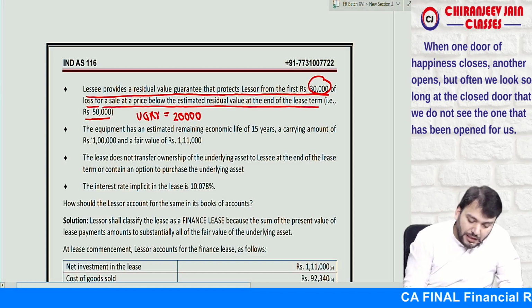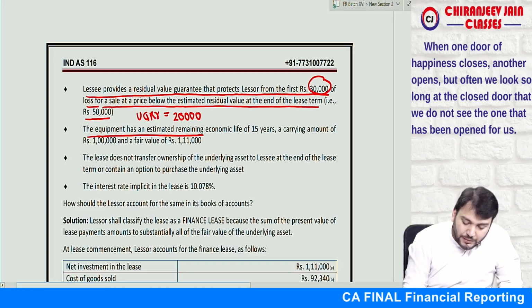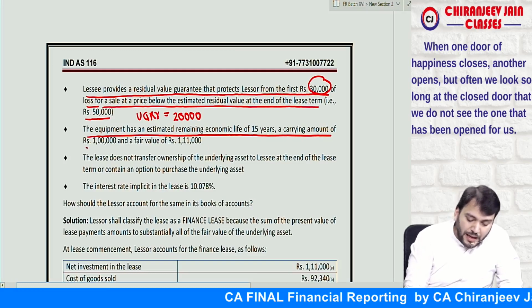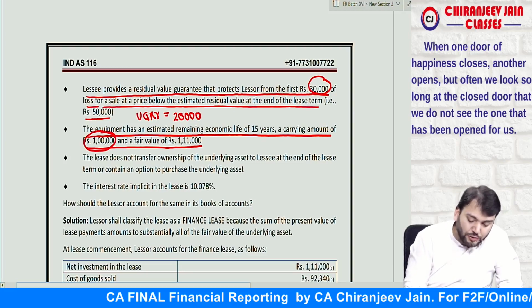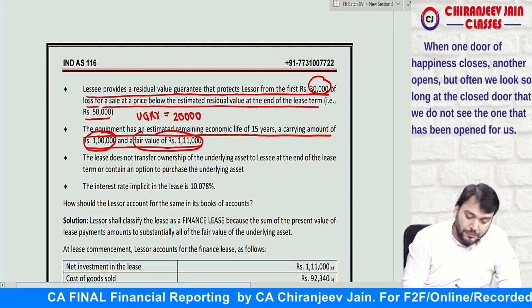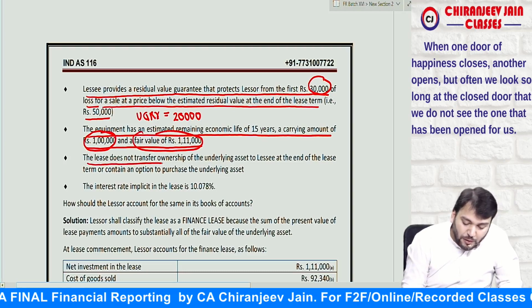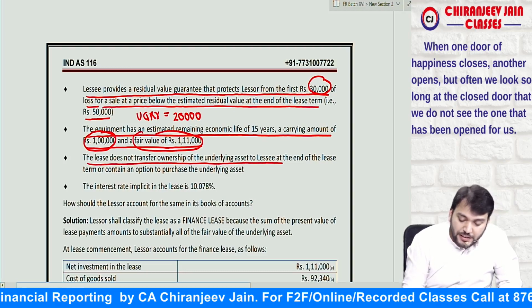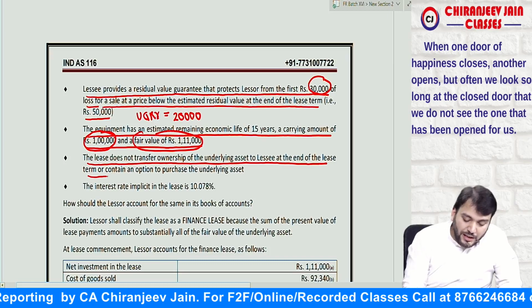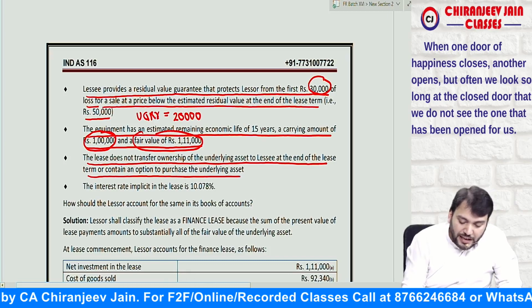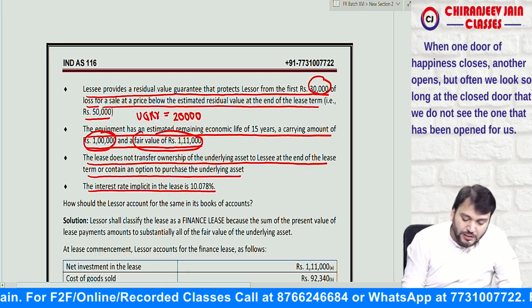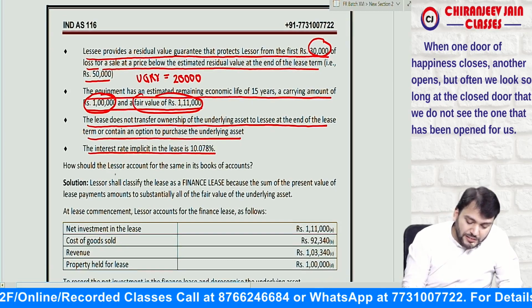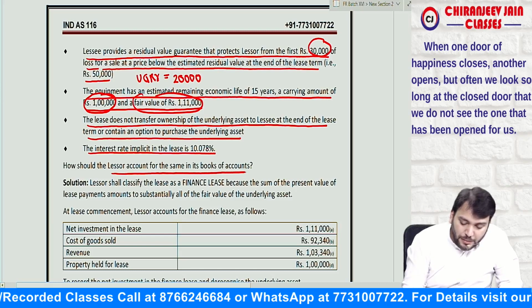The equipment has an estimated remaining economic life of 15 years and carrying amount of 1 lakh and fair value of 1,11,000. So carrying value is also given, fair value is also given. Lease does not transfer ownership of underlying asset to the lessee at the end of lease term or contain an option to purchase the underlying asset. The interest rate implicit in the lease is 10.078%. How should lessor account for the same in the books of account?